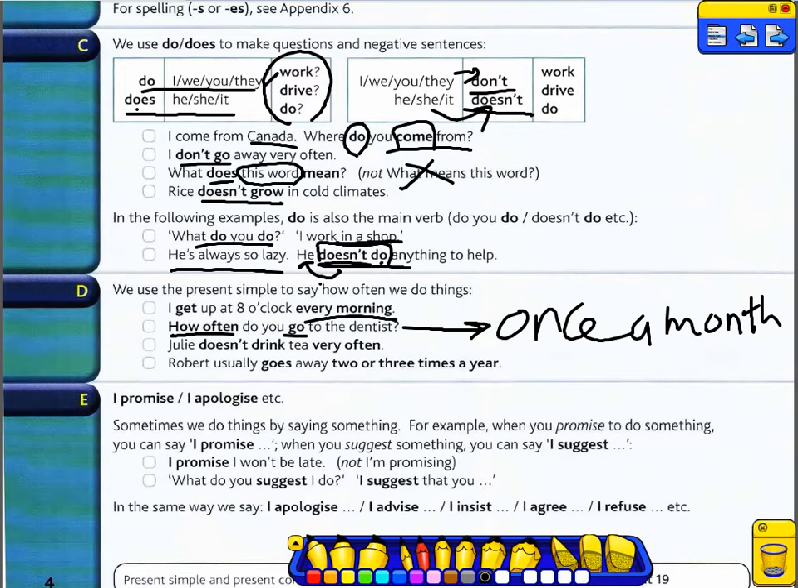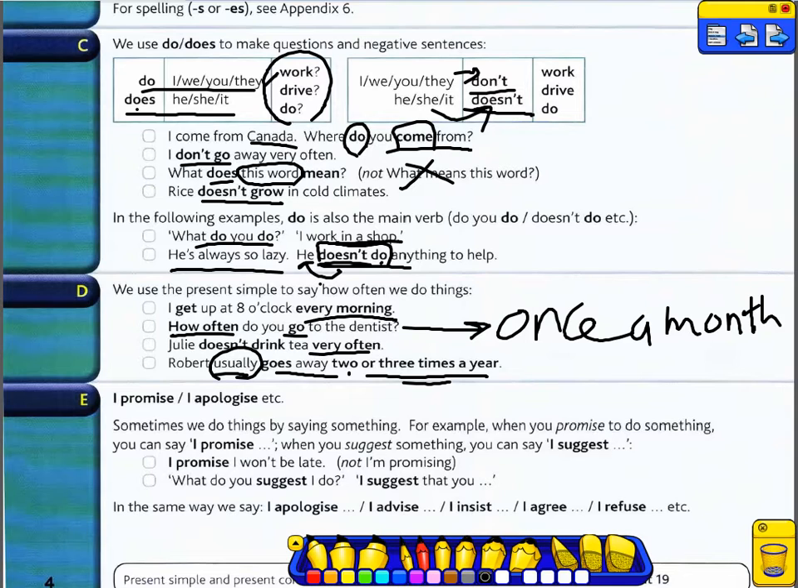Julie doesn't drink tea very often. Robert usually goes away 2 or 3 times a year. This is the repetition, 2 or 3 times a year. We have some keywords for the present simple like always, usually, often, sometimes, hardly ever, and never.